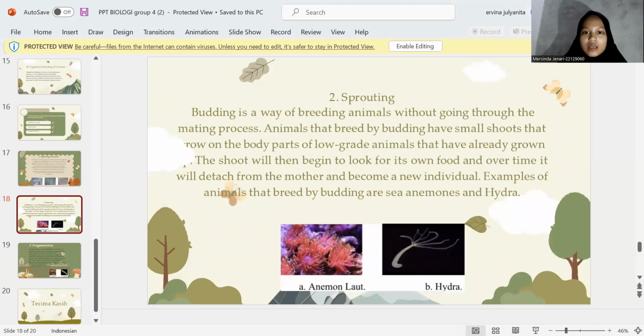Okay, the next vegetative animal is budding. Budding is a way of breeding animals without going through the mating process. Animals that breed by budding have small shoots that grow on the body parts of low-level animals that have already grown. The shoots will then begin to look for their own food, and over time will detach from the mother and become a new individual. Examples of animals that breed by budding are sea anemones and hydra.